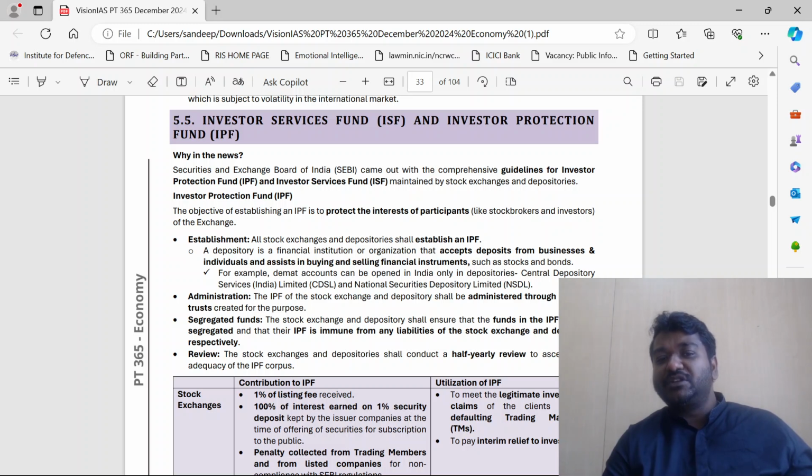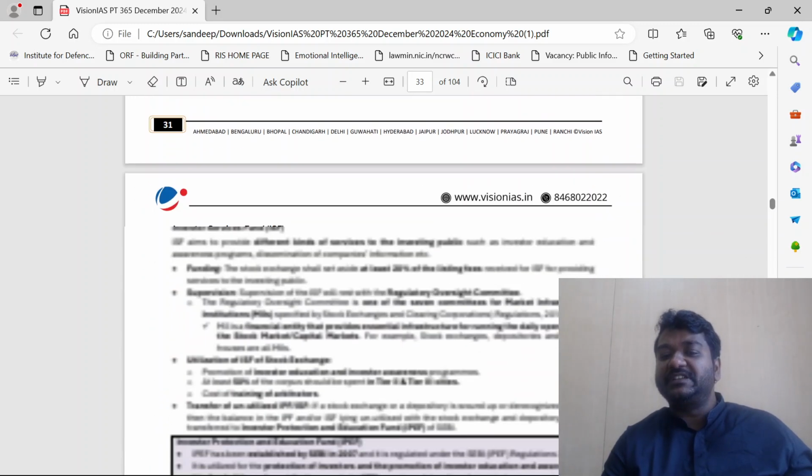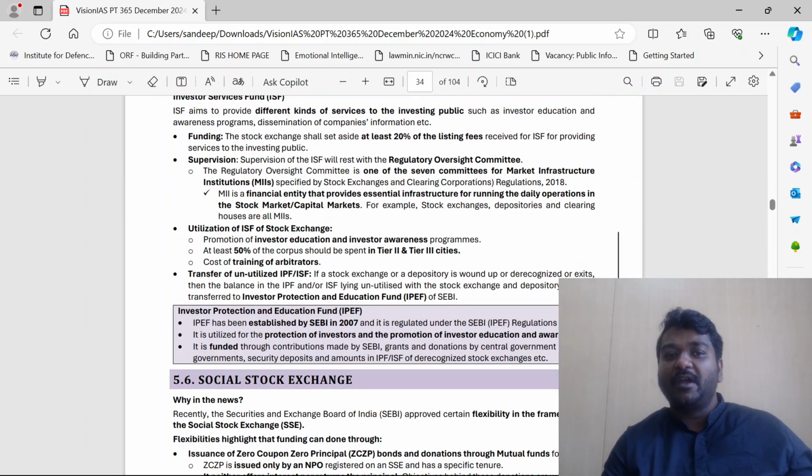Establishment. All stock exchanges and depositories shall establish an IPF. A depository is a financial institution or organization that accepts deposits from businesses and individuals and assists in buying and selling financial instruments. So it will ensure that anyone who is investing is protected.